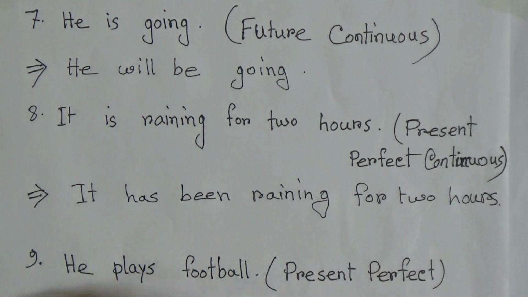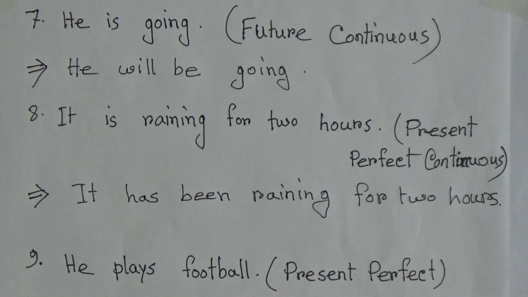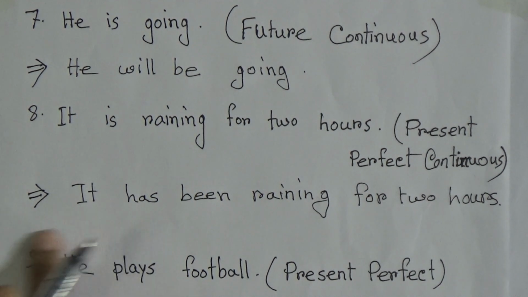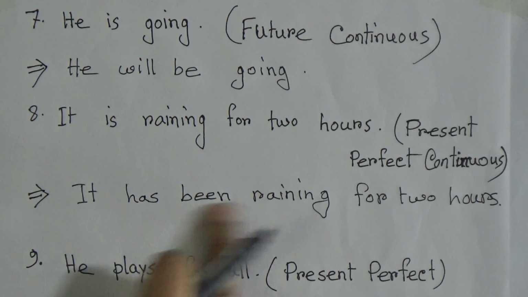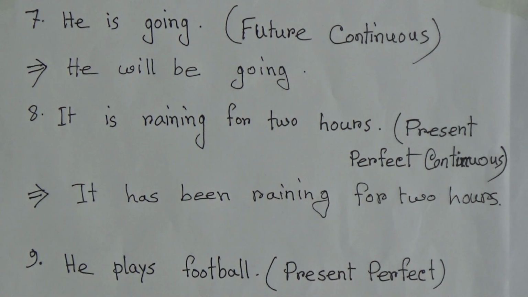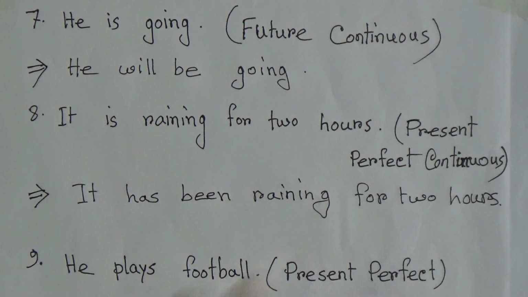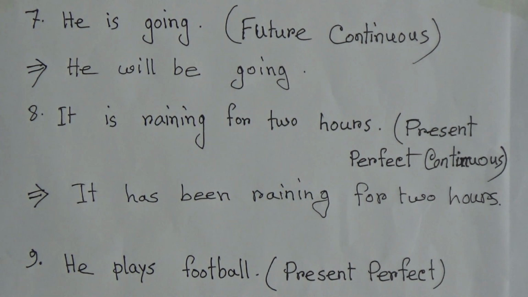The structure is subject, then has been. Here according to the subject, you will use has been. Then verb plus ing, raining, then the extension, for 2 hours.